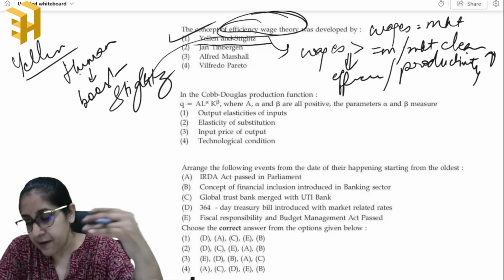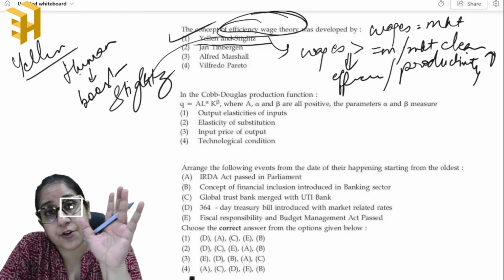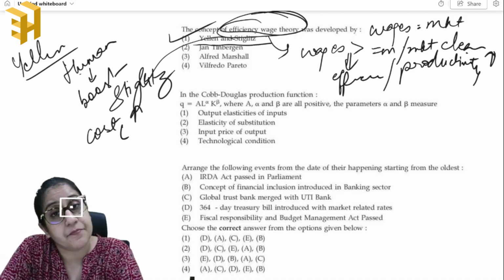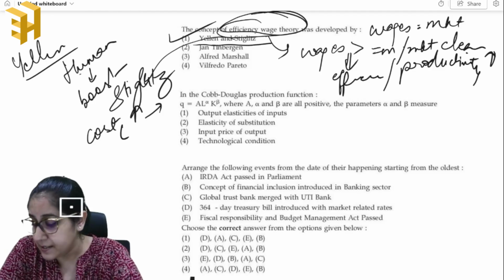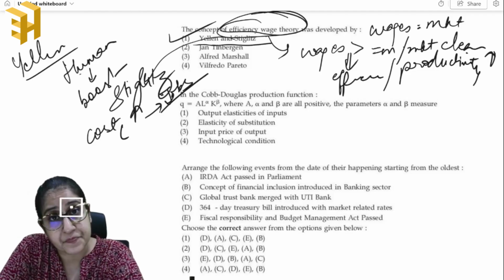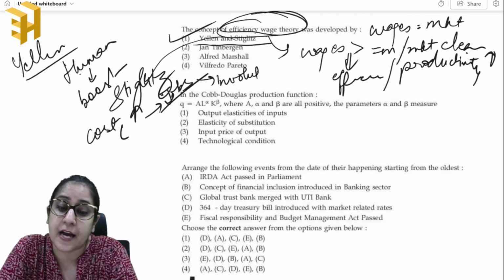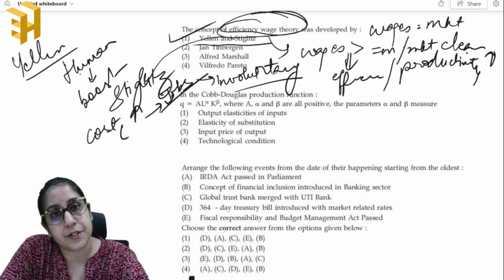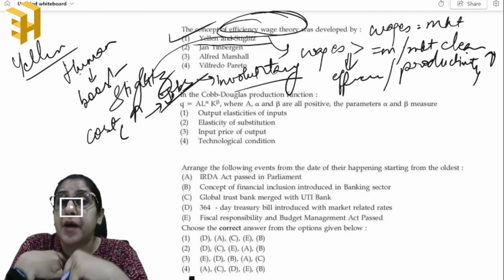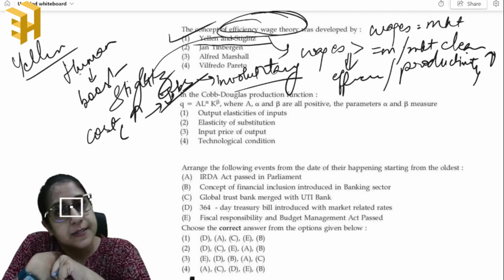Second is that if all companies are paying a wage higher than the market rate, then the cost of labor is increasing. And once this cost is increasing, the number of jobs available in the market will fall. And what will happen? There will be an involuntary unemployment created in the market. So Stiglitz said that if we are adopting this efficiency wage theory, let's be prepared that we are going to face an involuntary unemployment kind of a situation.